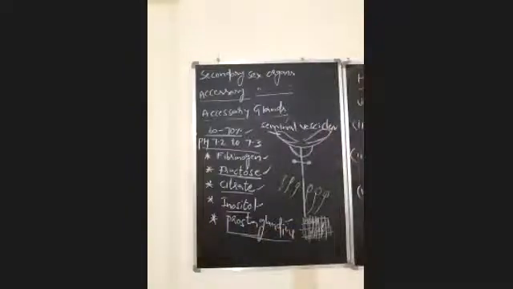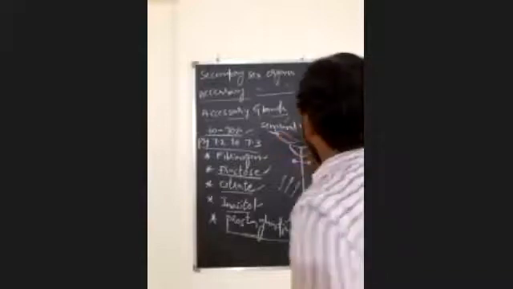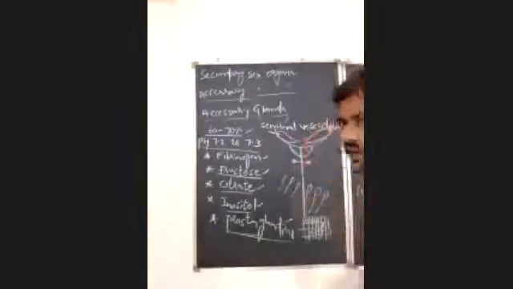Once again, all of you listen. Seminal vesicles are a pair of accessory glands. These are sac-like glands located in the abdominal cavity, dorsal to the urinary bladder. The majority of the seminal plasma is secreted by these seminal vesicles, 60 to 70% of it, and it is slightly alkaline in nature. The pH is 7.2 to 7.3.